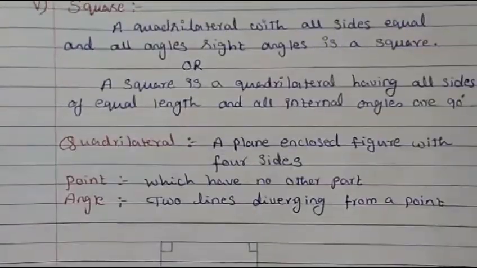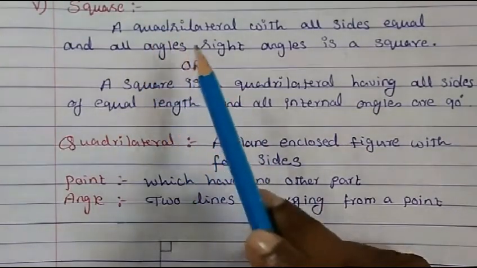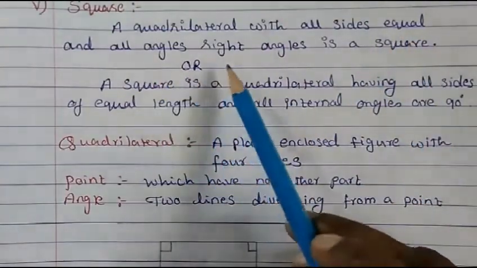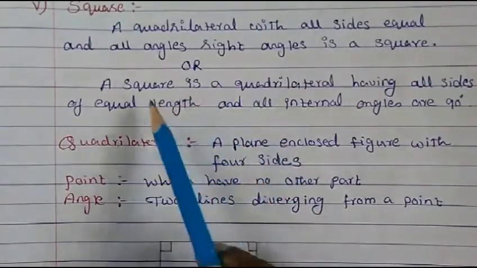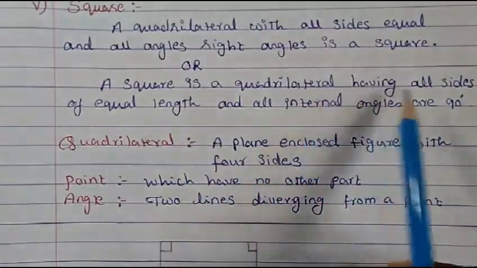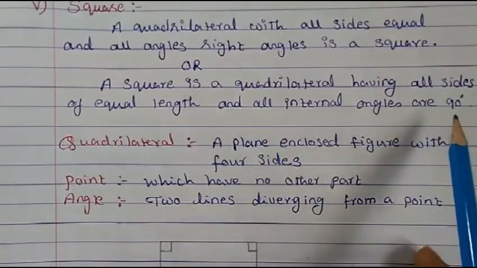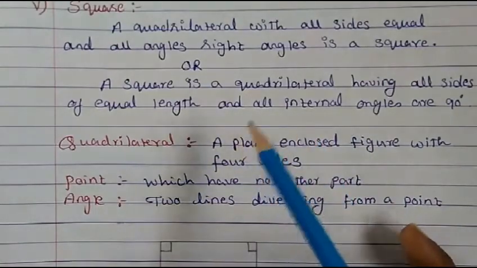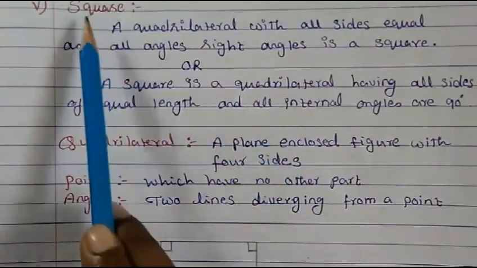Let's go to the last term. The last term is square. What is the meaning of a square? A quadrilateral with all sides equal and all angles right angles is a square. Or a square is a quadrilateral having all sides of equal length and all internal angles are 90 degrees. Any one definition you can write, as I said earlier.